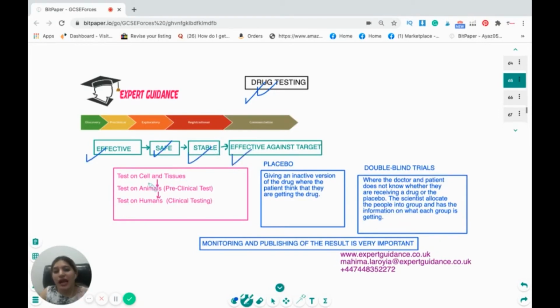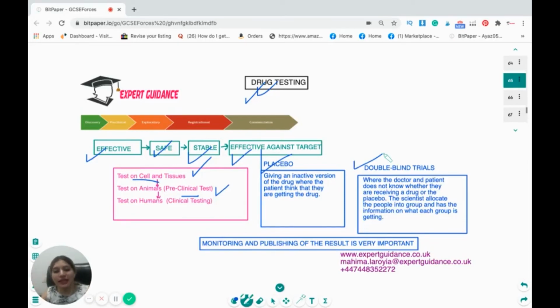Okay. Now, how do we do the drug testing? We test them first on cells or tissues and computer models. If they pass that, then we test them on animals, which is called preclinical testing. And after the animals, we test them on humans, and that is known as clinical testing. Now, how do we do the clinical trials? We use two techniques called placebo and double-blind trials. Now, what is placebo? Placebo is giving an inactive version of the drug where the patient thinks that they are getting the drug, and that helps to eliminate any psychological effect that a person gets from the treatment.